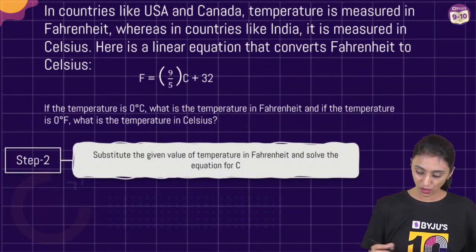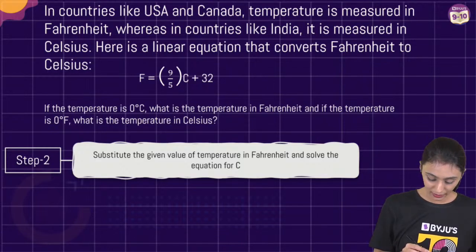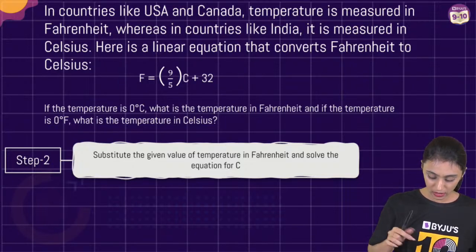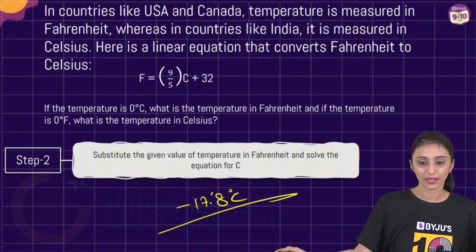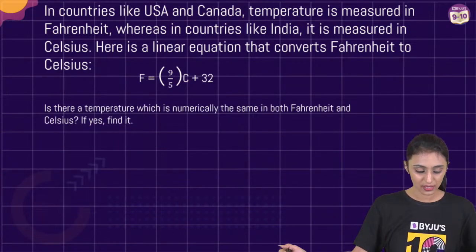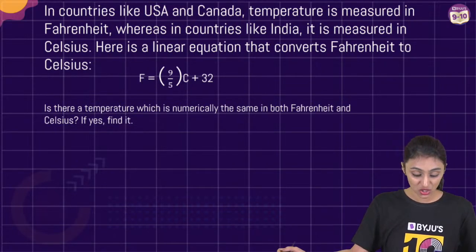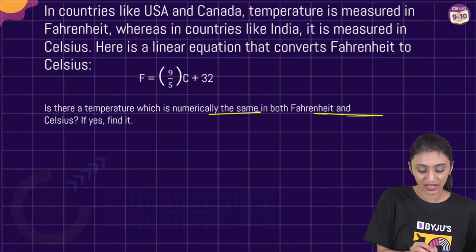All right, I think I have solved the previous one here only. Ideally, it was supposed to be solved here. I'm just writing it down here that the final answer over here is going to be minus 17.8 degrees Celsius, right? So we have simplified this as well. Let's move ahead. Is there a temperature which is numerically the same in both Fahrenheit and Celsius?